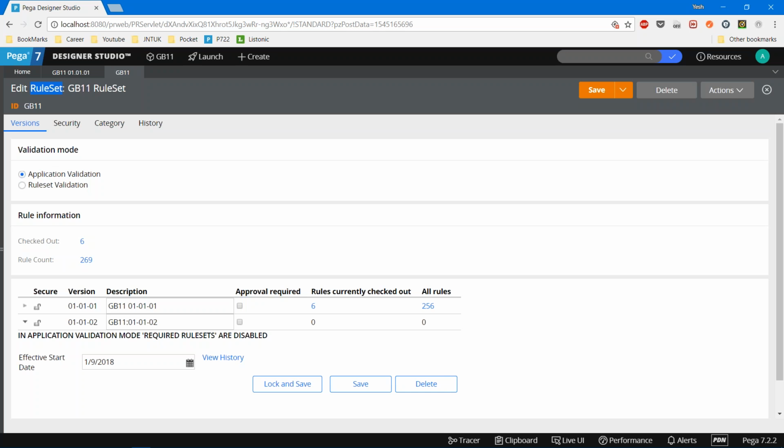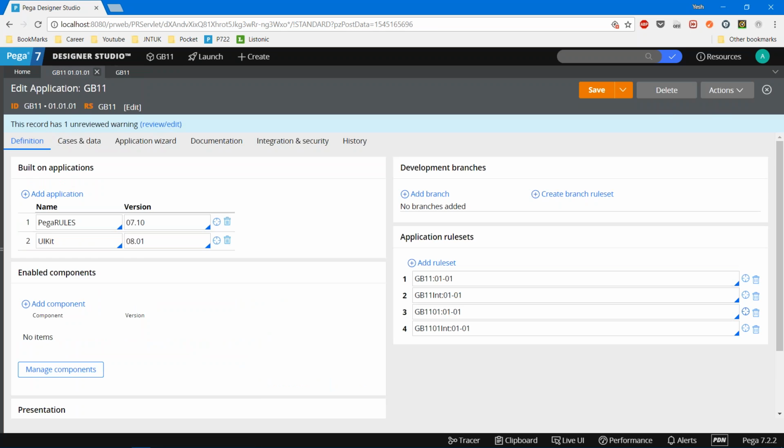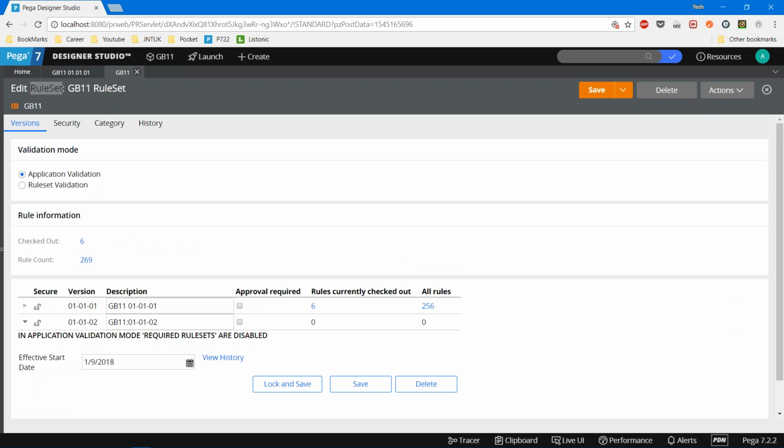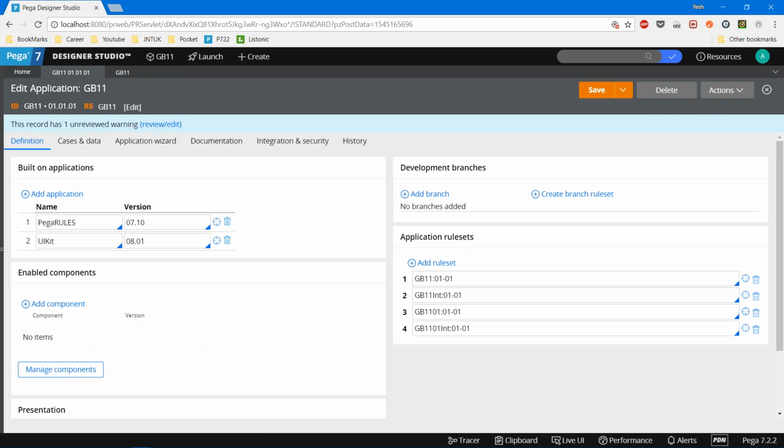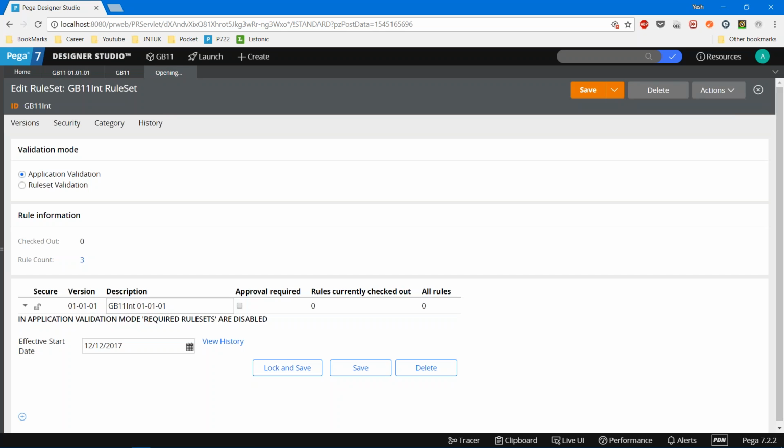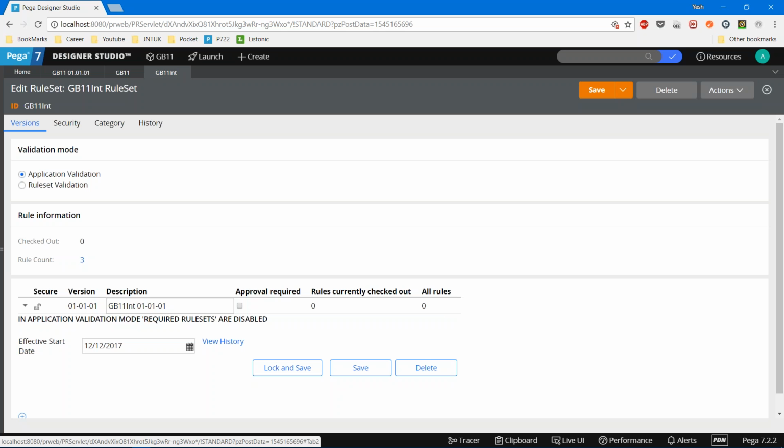In Pega we have different types of rules. So far we have seen only two rules. The first one is the application rule and the second one is the rule set. Here, what is this rule set name? GB11. If you go to the application, one more rule set is there. If you open that, it will open a different rule set. So what is happening here? Multiple rule sets are grouped under one single application.